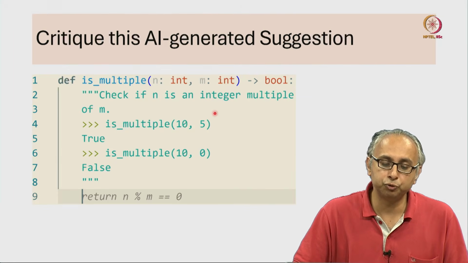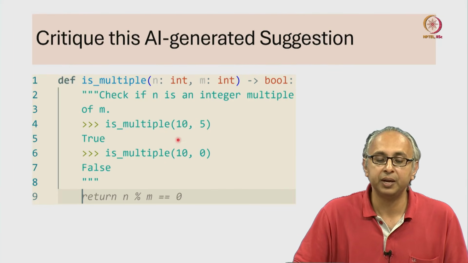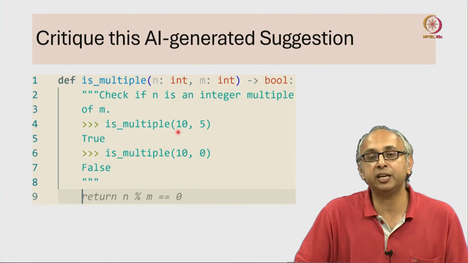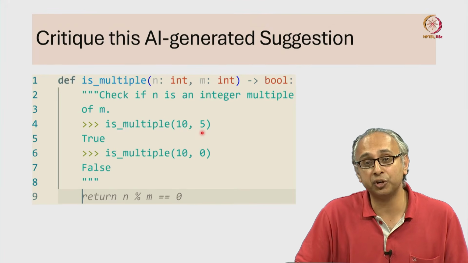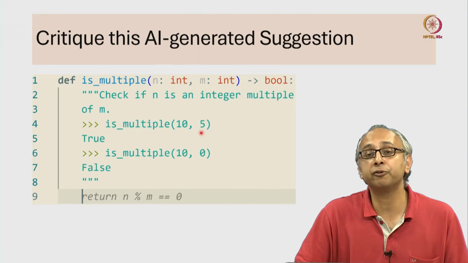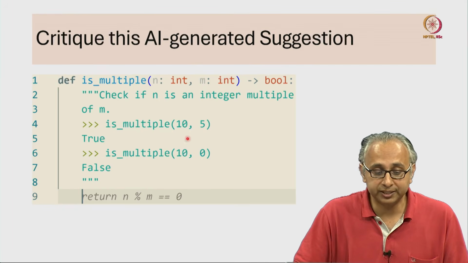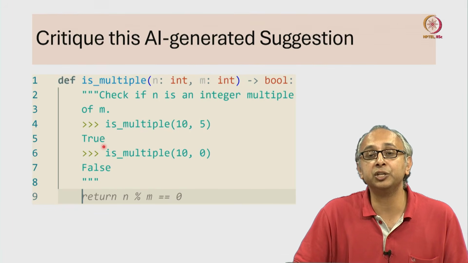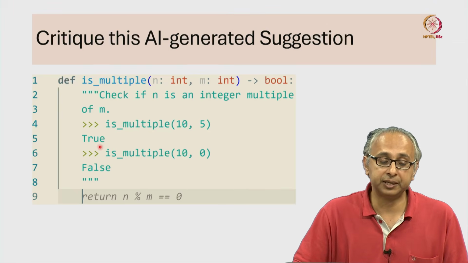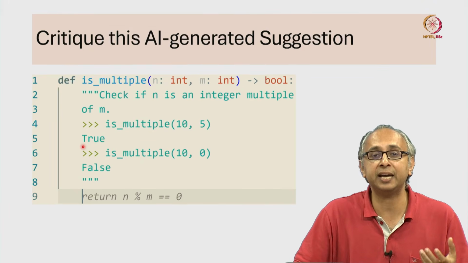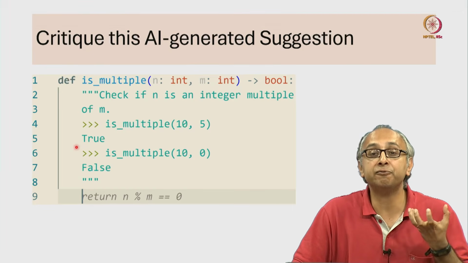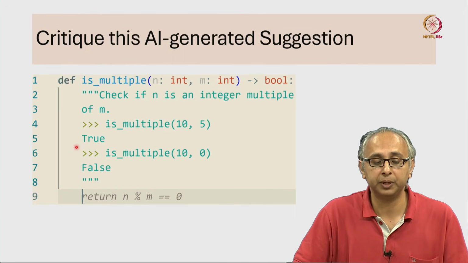Now here are the two doc tests that are given. As an example, if I give you n as 10, that of course is an integer multiple of 5. So we say that the expected answer is true. Notice that in Python we must spell true with a capital T. So that is the Boolean value true.